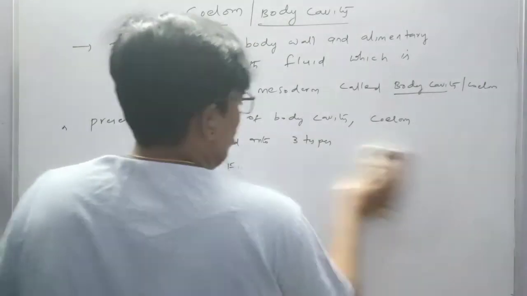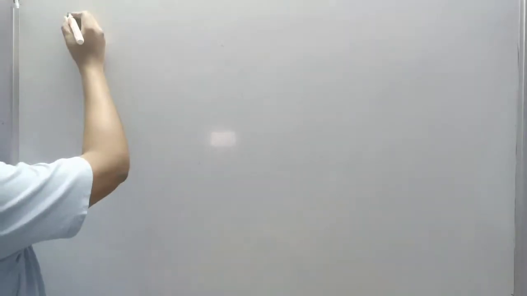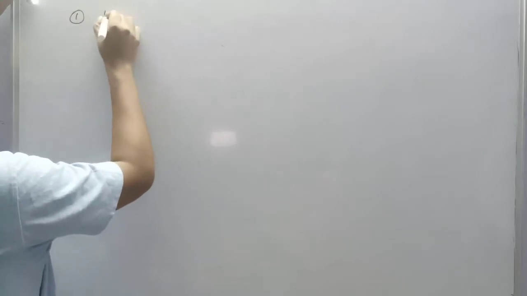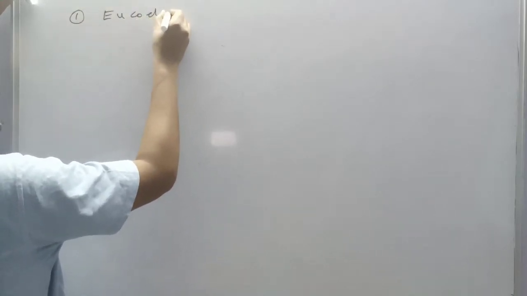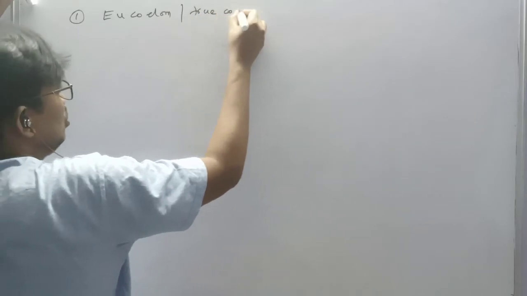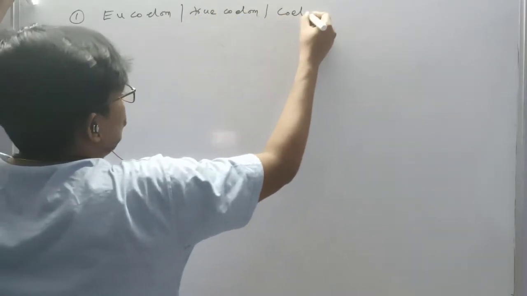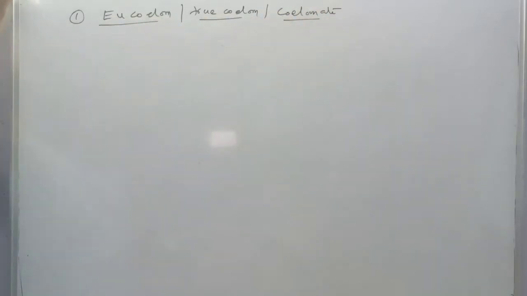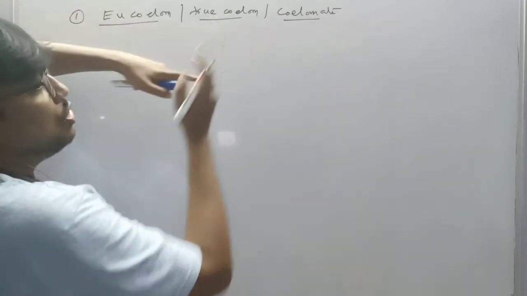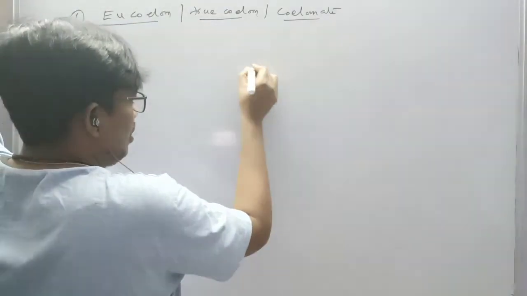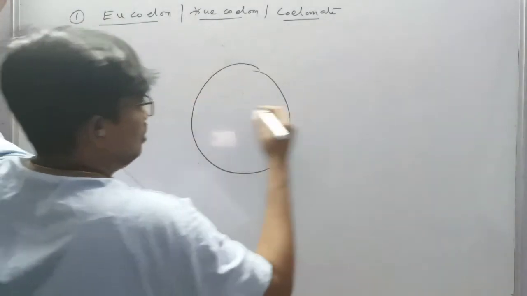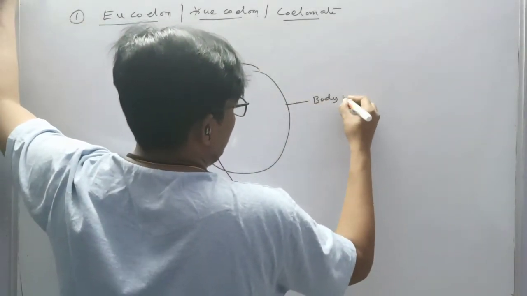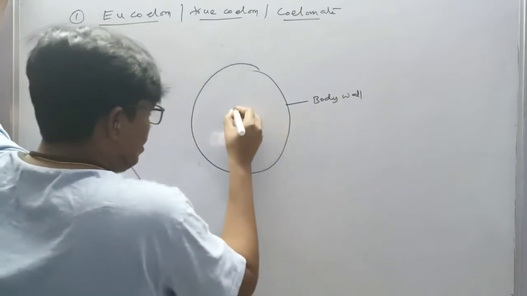What is the eucoelom or true coelom? See the board. Eucoelom or true coelom, or coelomate. What is the eucoelom, true coelom or coelomate animals? This is the body wall. The space between the body wall and this is the alimentary canal.